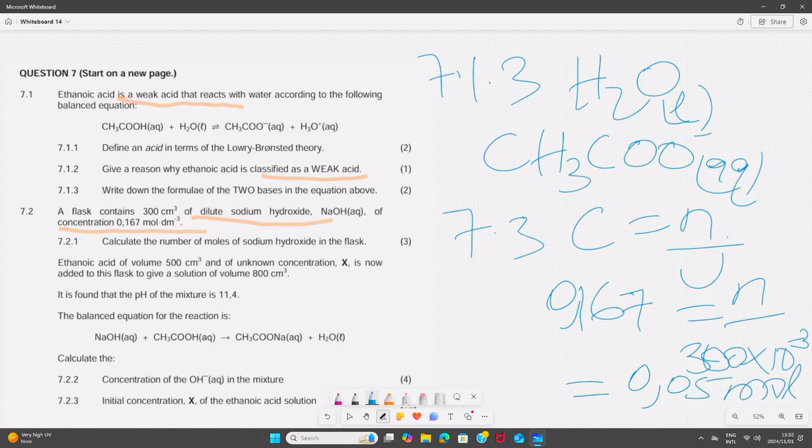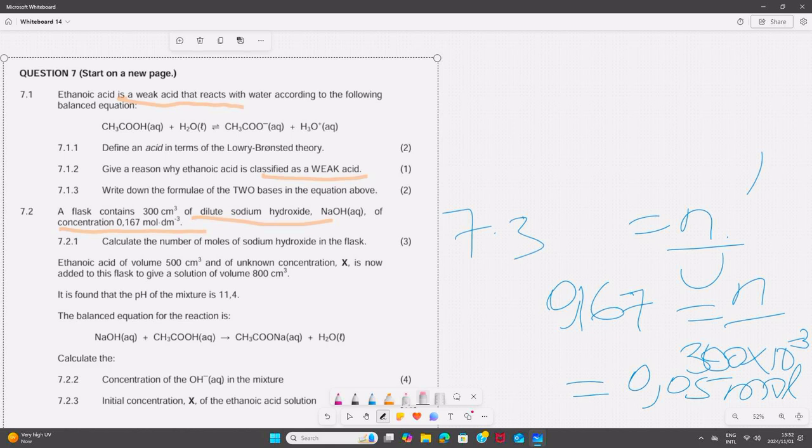Then let's go to the next question. Ethanoic acid of a volume 500 centimeter cube and an unknown concentration x is now added to the flask to give a solution of 800 centimeter cube. It means that these volumes are additive. It is found that the pH of the mixture is 11.4.